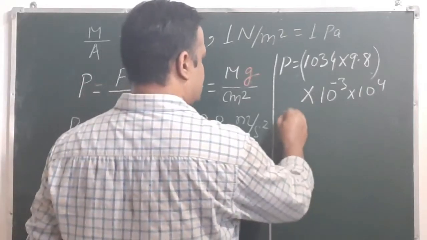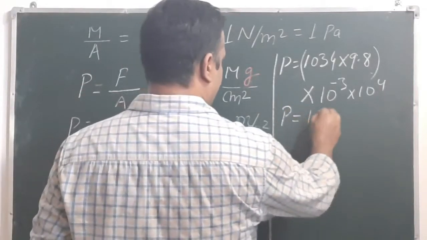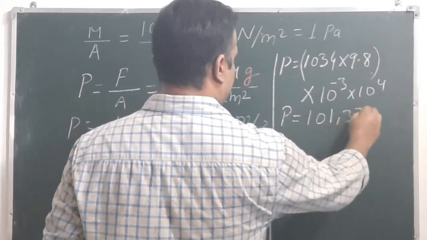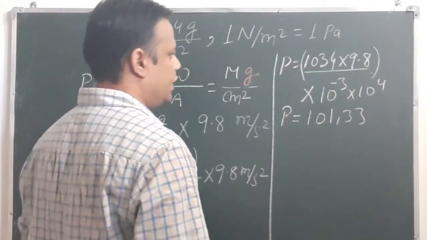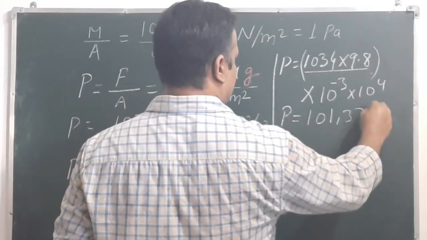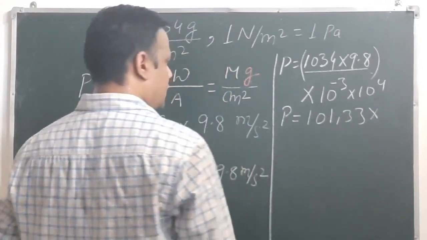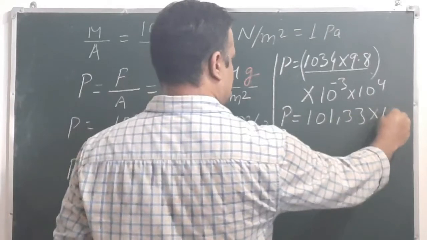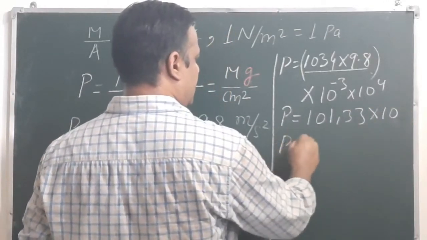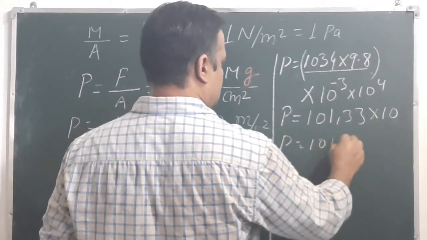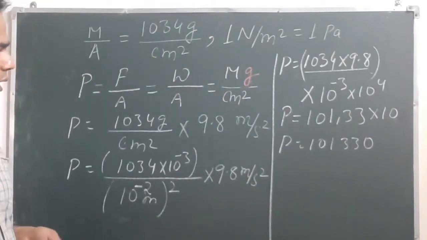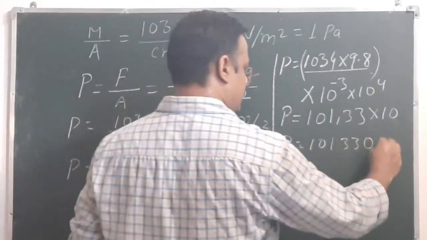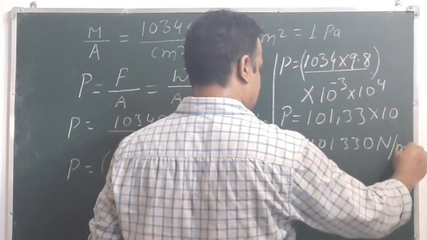So from here, if you multiply this value, you will get 10133, and from here we can write 101330. This is Newton per meter square.